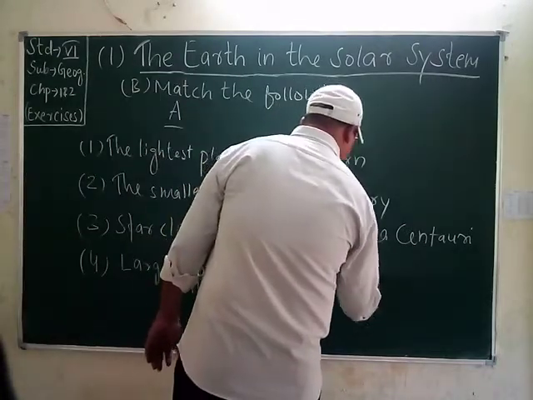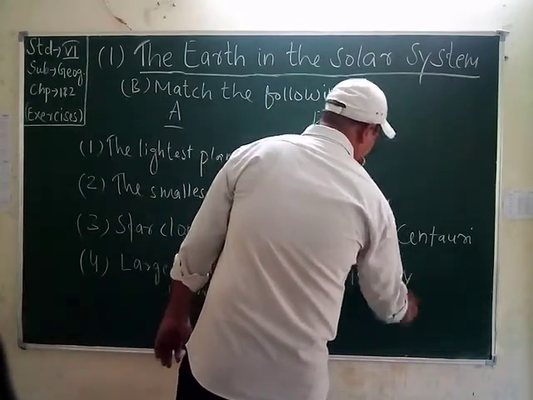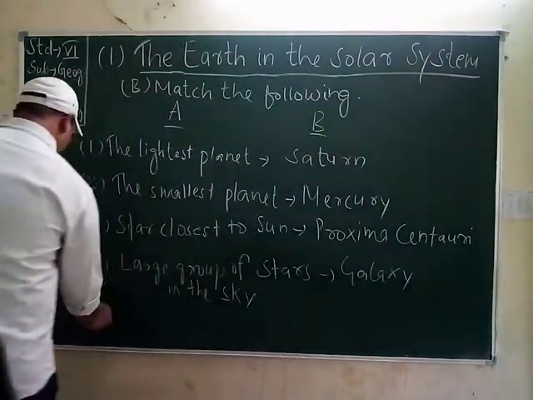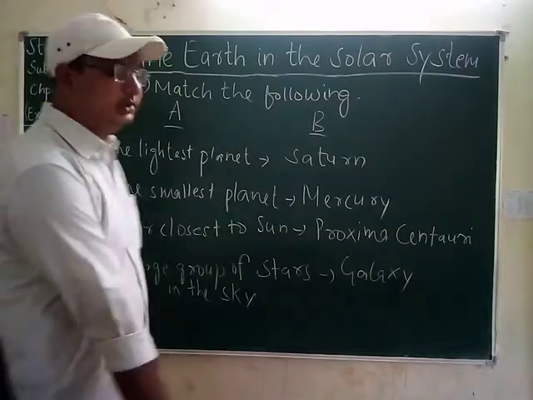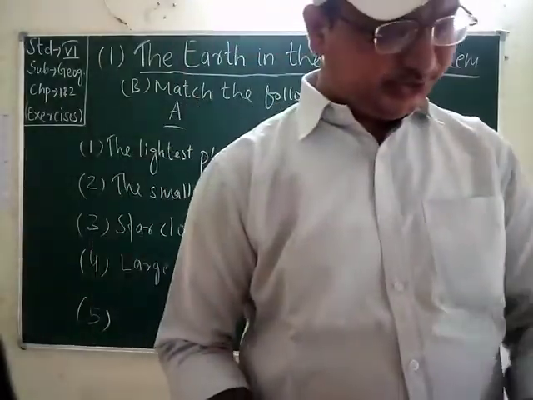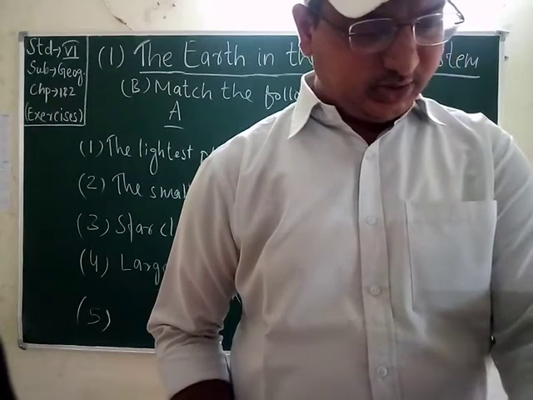Number 5 is: closest celestial neighbor of the Earth.